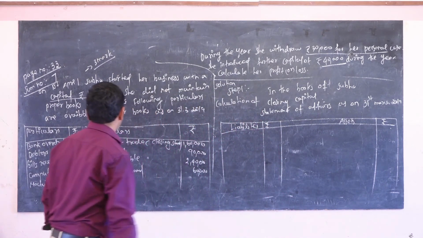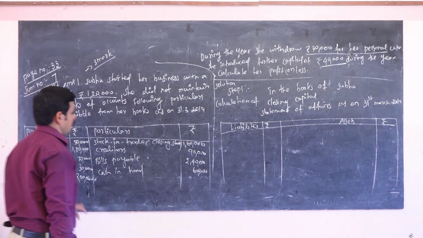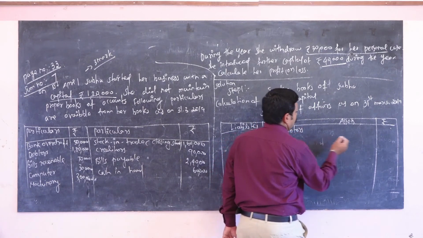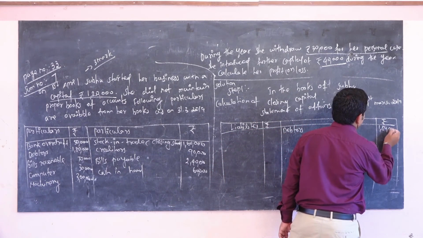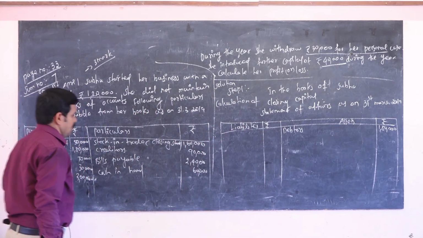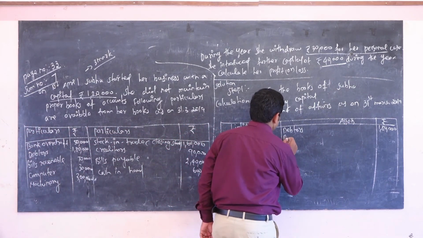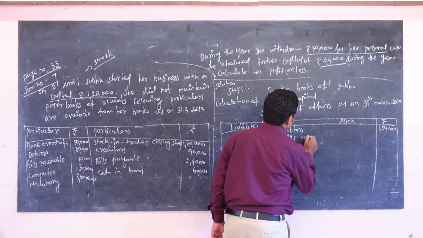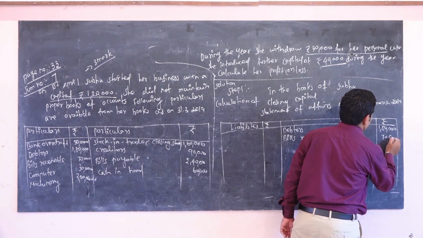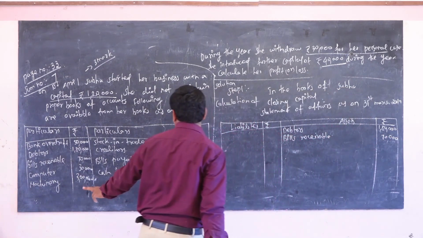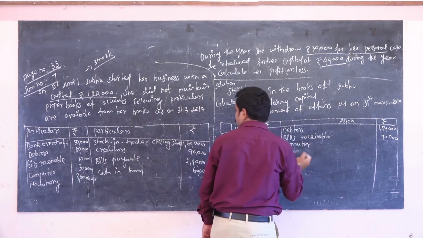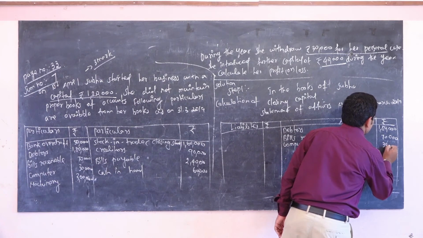Okay. What are the assets in this problem? First one, debtors 1,80,000. Second one, bills receivable 70,000. Next asset, computer, one of the fixed assets, amount is 30,000.